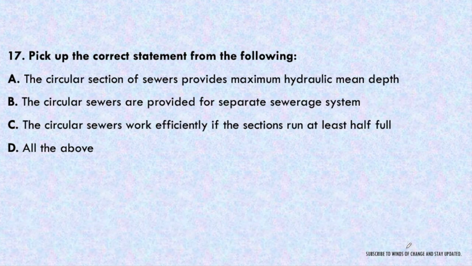Okay, next question. Pick up the correct statement from the following. The circular section of the sewers provides maximum hydraulic mean depth. This is a correct statement. Obviously, the circular sewer section provides the maximum value of the hydraulic mean depth. The circular sewer is provided for a separate sewage system. This is also correct. Usually we provide circular sewer for a separate sewage system, and for a combined sewerage system we provide egg-shaped sewer. The circular sewer works efficiently if sections run at least half full. This is also a correct statement. So all of the above statements are correct, and all these statements are very important to memorize. All the statements are important.